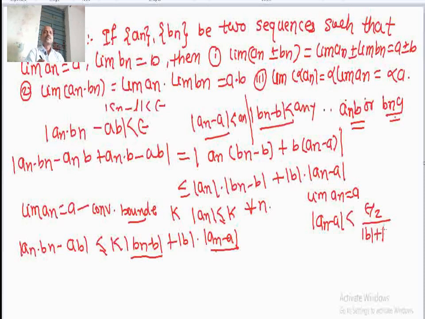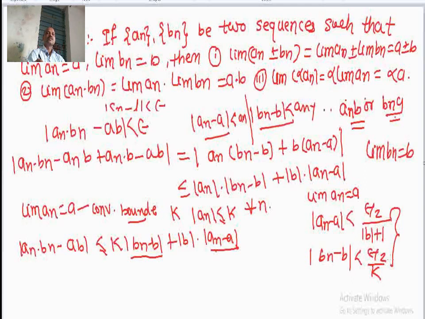So, I have chosen the bigger term, smaller term mod b plus 1, and here mod of bn minus b, it is also limit of bn equal to b. So, for epsilon greater than 0, mod of bn minus b is less than, we choose epsilon divided by k. Okay.